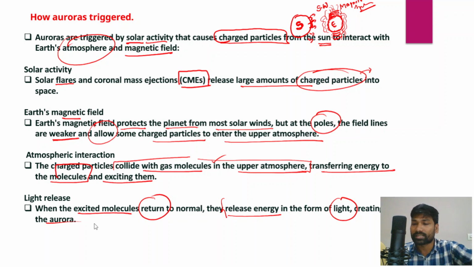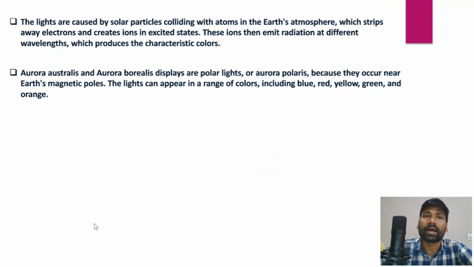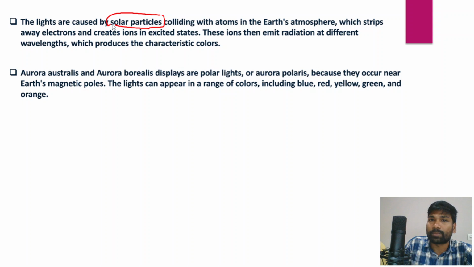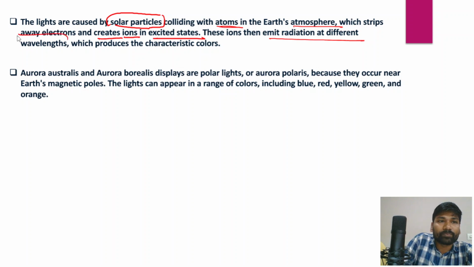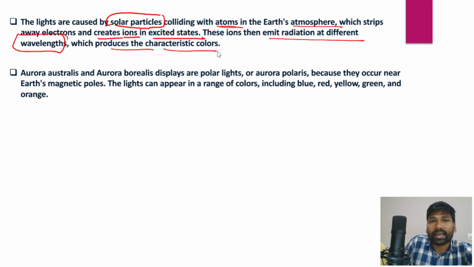So this is how auroras are being formed in the northern hemisphere and the southern hemisphere. These auroras, or the natural light display in Earth's sky at higher latitudes, are caused by solar particles, and these solar particles very often are charged particles, right? They collide with the gas atoms in the Earth's atmosphere, and that would strip away electrons and create ions in an excited state. These ions then emit radiation at different wavelengths, right? So that would produce characteristic colors.